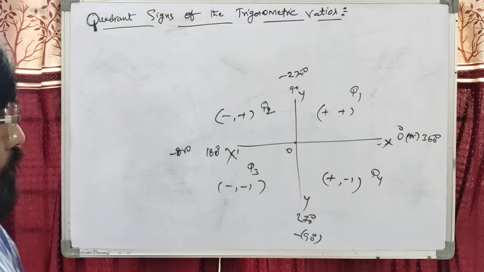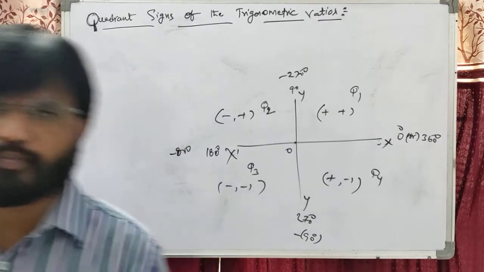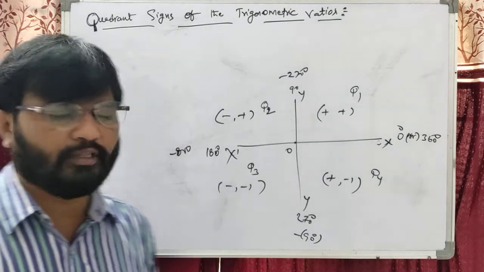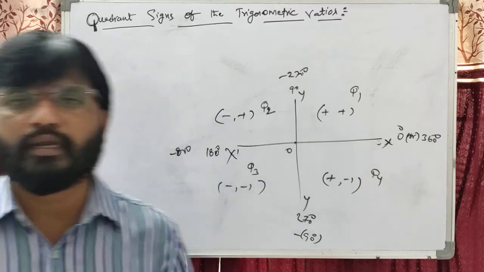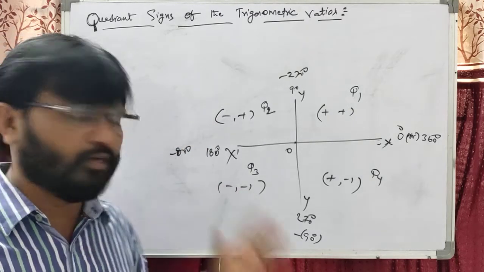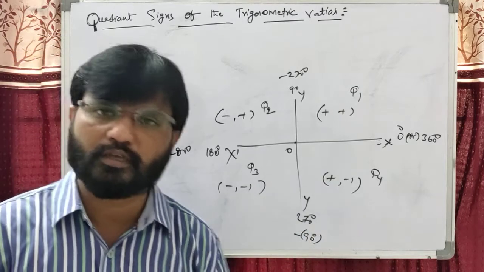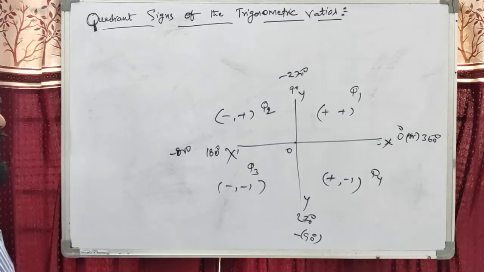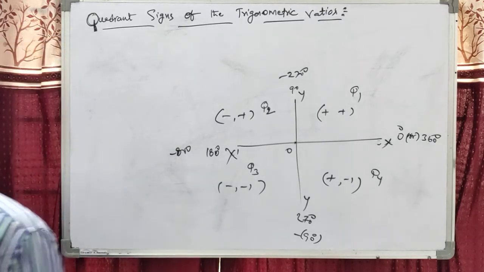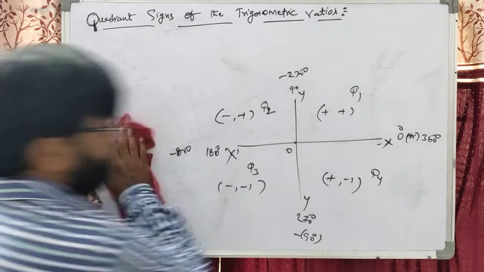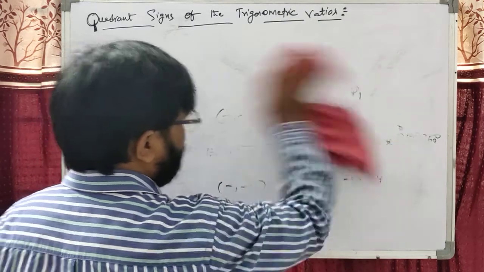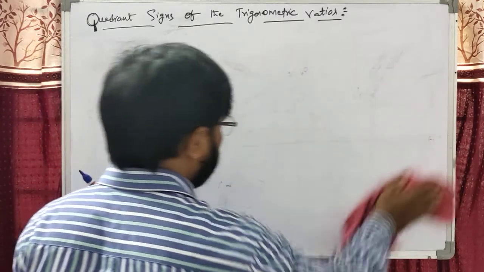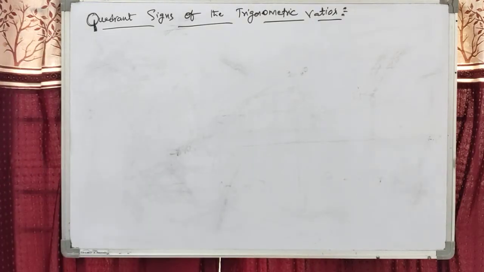Okay students. So the x and y axes divide the plane into 4 parts. Each part is called a quadrant, respectively Q1, Q2, Q3 and Q4. 0 to 90 is Q1, 90 to 180 is Q2, 180 to 270 is Q3, 270 to 360 is Q4. Okay students, right now we are discussing the quadrant signs of the trigonometric ratios. We know this from previous classes: all silver tea cups, or all students take coffee. So how to decide the quadrant signs?